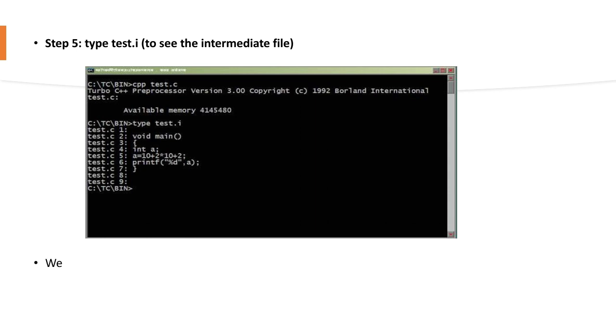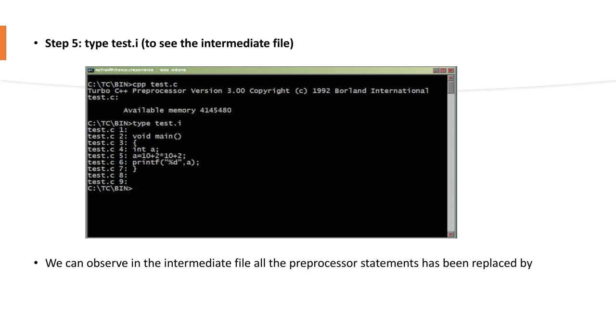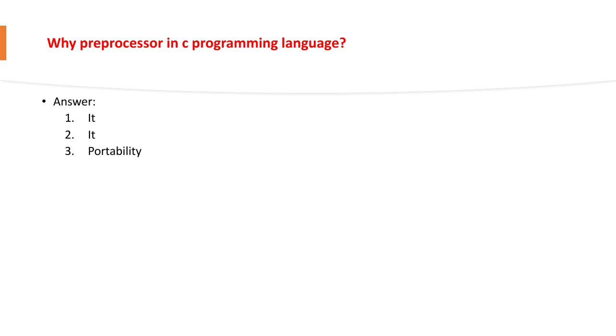Okay, let's get on to why the preprocessor in C programming language. Why do we require this? We just discussed that we are doing this for portability. The developer has given this for portability, but more specifically, the preprocessor in C language improves the readability of the program, it makes it easy to modify, and third is portability.